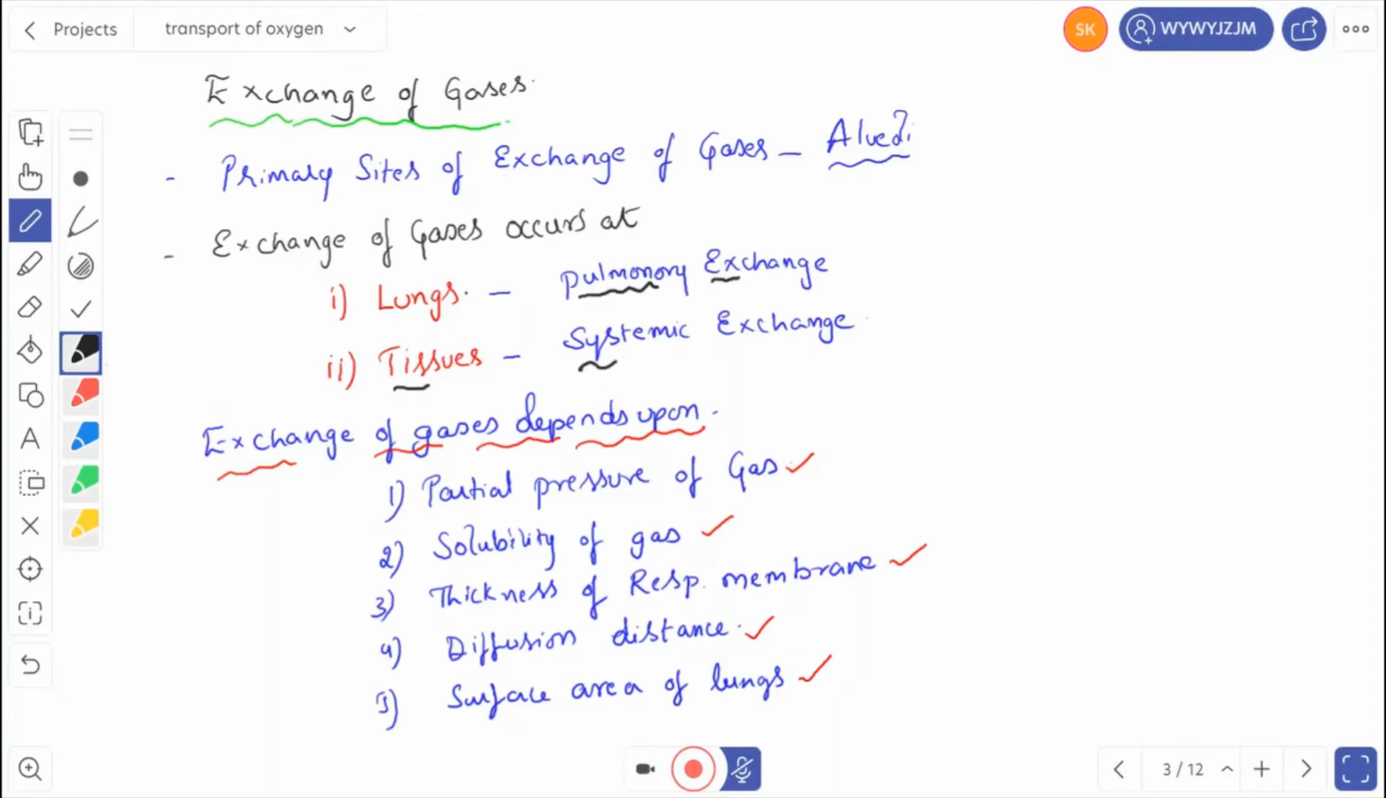So what are the factors on which the exchange of gases depends? Let us see. Exchange of gases depends upon the partial pressure of the gas, solubility of the gas, thickness of the respiratory membrane, diffusion distance, and surface area of lungs. Let us see what is meant by partial pressure, which gas is more soluble, and what is the thickness of the respiratory membrane.